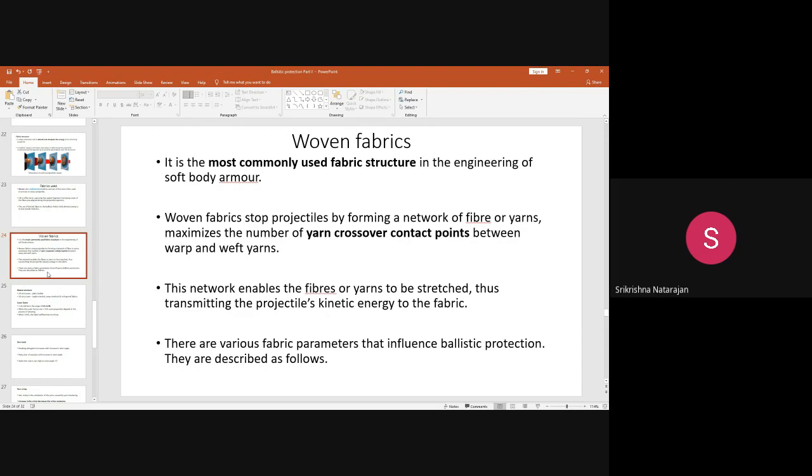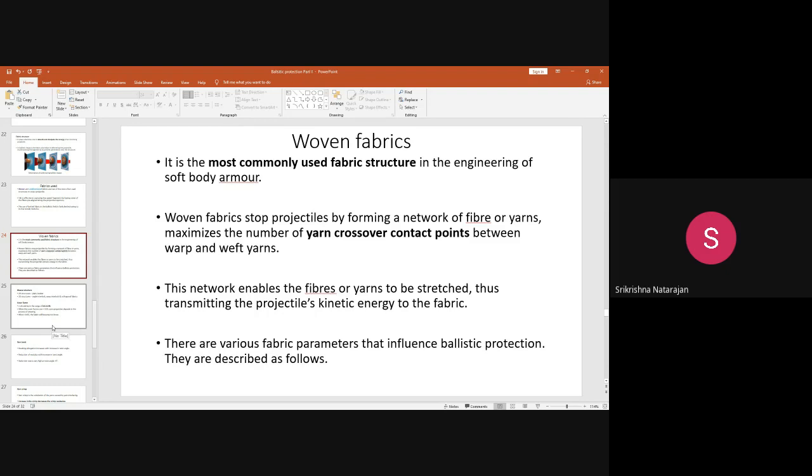This network enables the fibers or yarns to be stretched, so when the projectile strikes with a higher kinetic energy, this fabric can easily absorb the kinetic energy and dissipate it throughout the fabric surface.